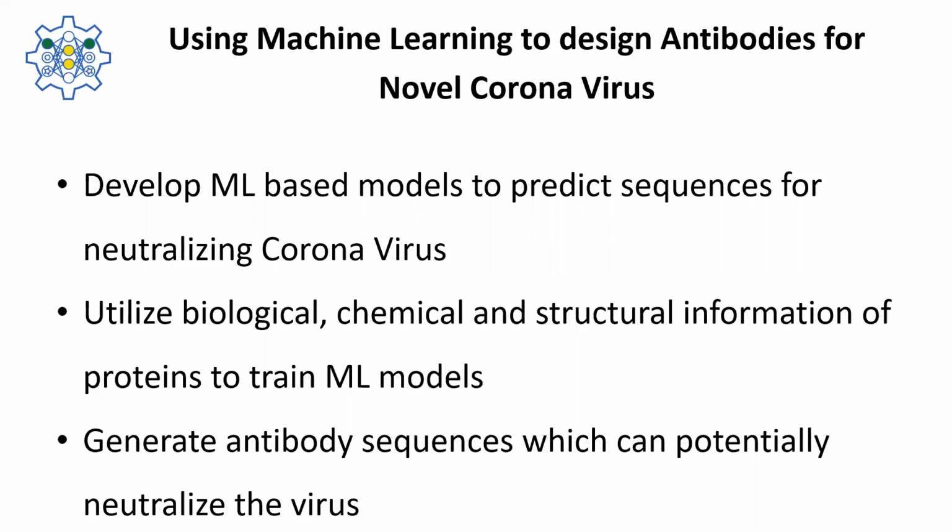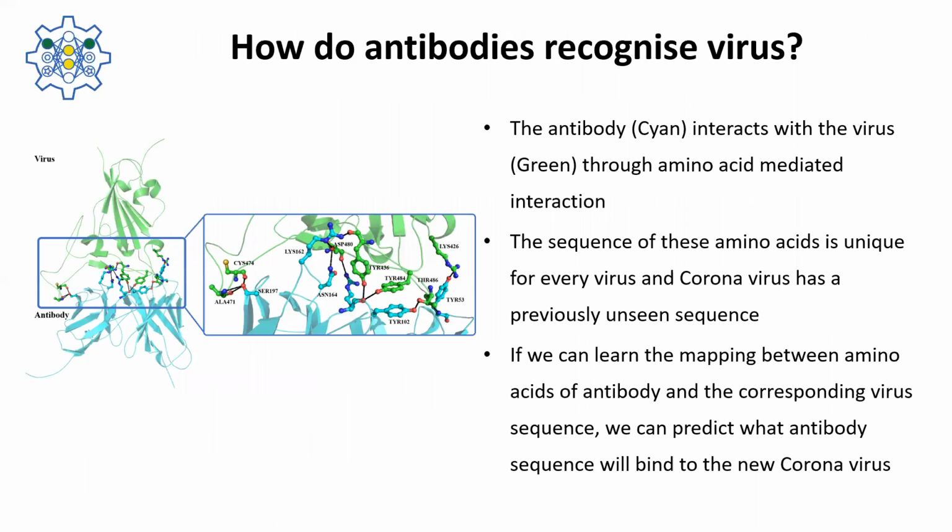Our motivation here was to use the widely available proteomics data, like protein structures, for understanding the interactions between virus and antibodies to predict the sequence of antibody which can potentially neutralize a given virus. We've been using the information contained in protein structures of viruses and the corresponding antibody to train a machine learning model. The central idea behind this is that we have an antibody shown in blue, which has interactions with the amino acids of the virus protein shown in green.